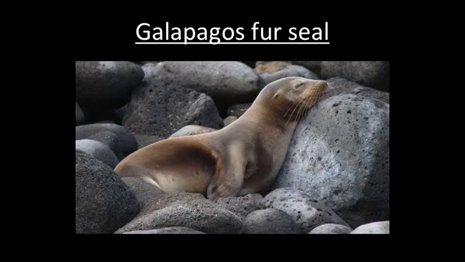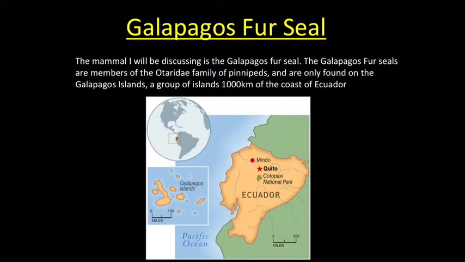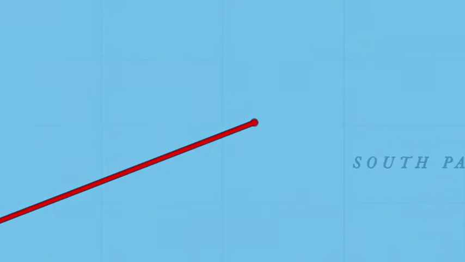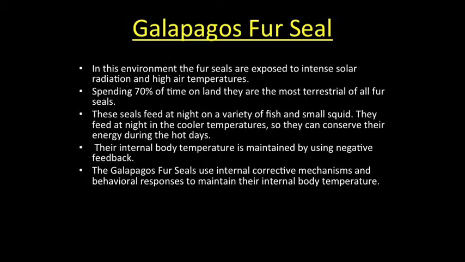The mammal I will be discussing today is the Galapagos fur seal. The Galapagos fur seals are members of the Otaridae family of pinnipeds and are only found on the Galapagos Islands, a group of islands 1,000 kilometers off the coast of Ecuador. In this environment, the fur seals are exposed to intense solar radiation and high air temperatures. Spending 70% of their time on land, they are the most terrestrial of all fur seals.